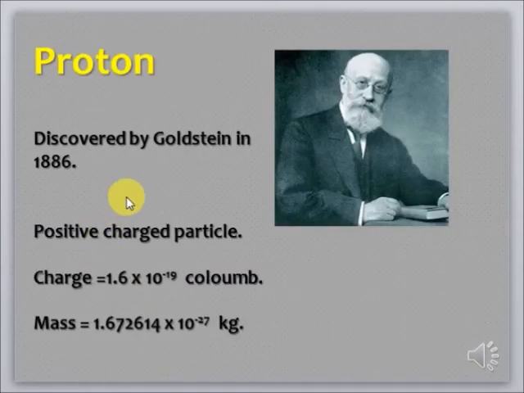The second particle, the proton, was discovered by Goldstein in 1886. Goldstein discovered the proton. Proton is a positively charged particle, and the charge on a proton is equal to 1.6 × 10^-19 coulomb, and the mass of a proton is equal to 1.672614 × 10^-27 kg.